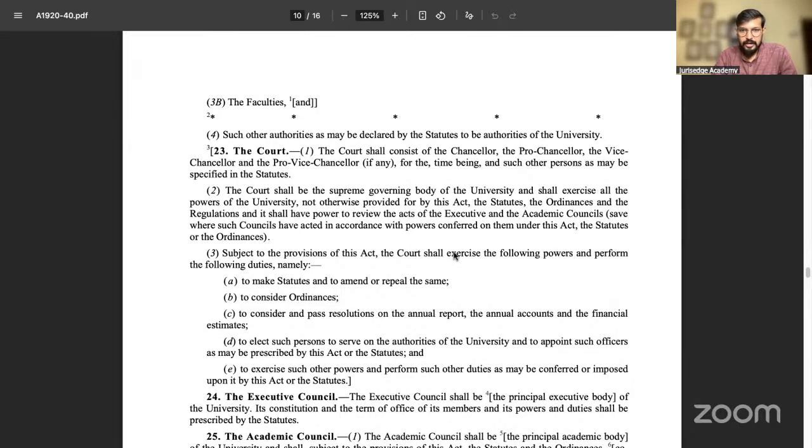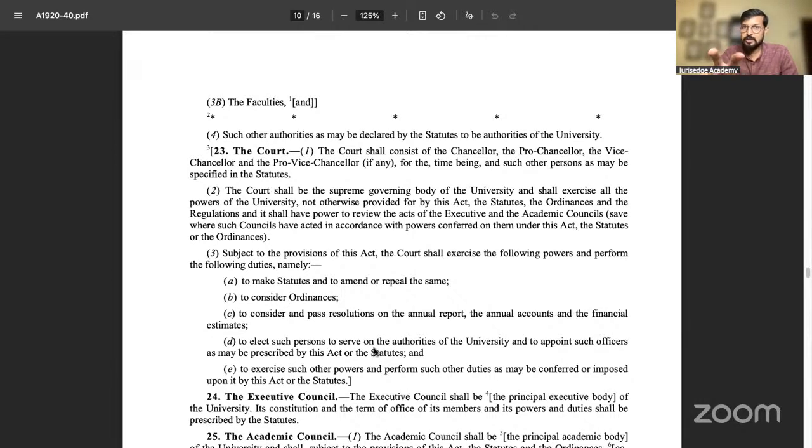Subject to the provisions of this Act, the Court shall exercise the following powers: to make statutes, to amend and repeal the same, to consider the ordinances, to consider and pass resolutions, to exercise such other powers and perform such duties as may be needed, and to elect such persons.